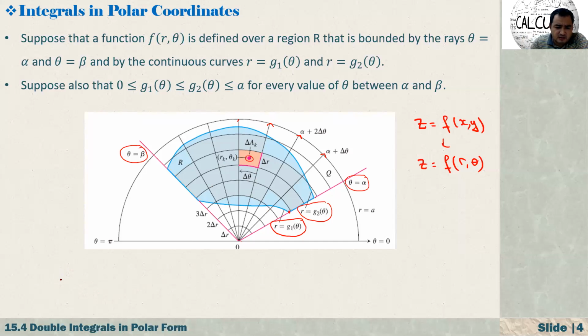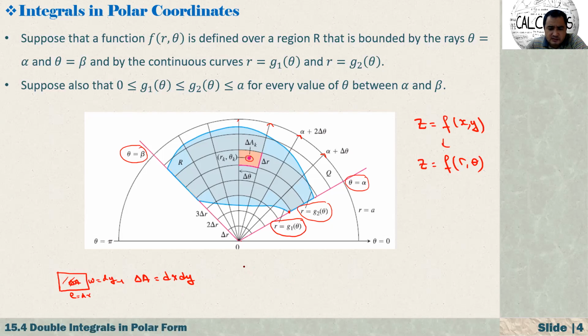We know that in rectangular coordinates, because our area is a rectangle, length times width gives us the area. So if it is the small one, L is dx, W is dy. So this one is delta A. From here, what is delta A? Delta A is equal to dx times dy. Okay. So how about here?